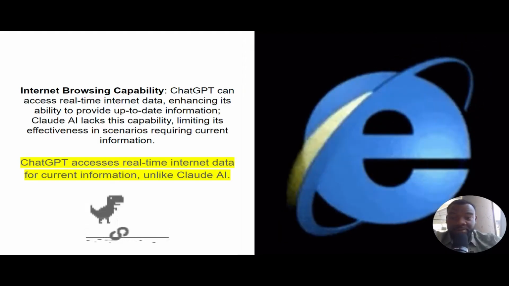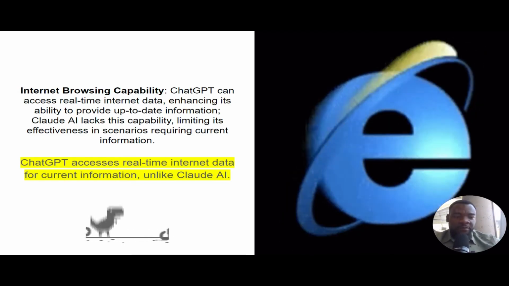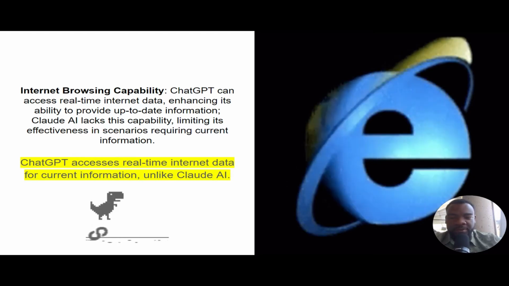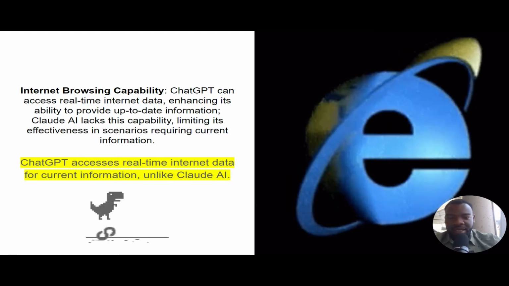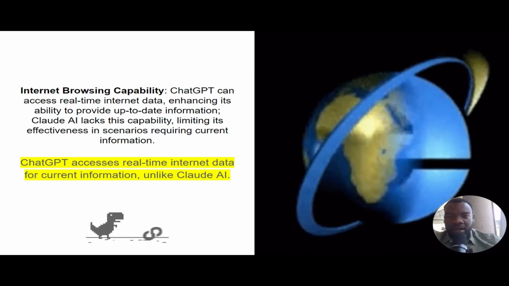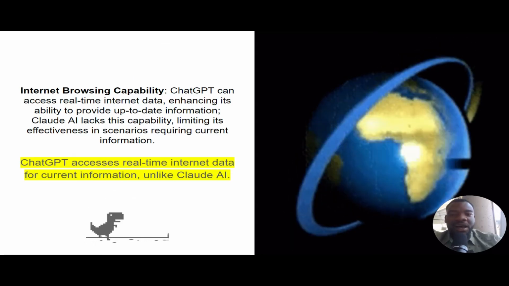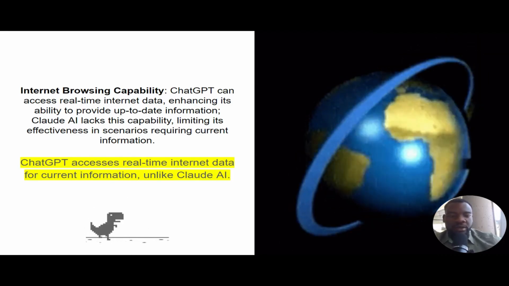And internet capability, guys, this one is massive. This one I take particularly personal because in government contracting, you want to be able to have up to date information. You want to be able to upload perhaps the information from your subcontractor's website. And without this internet browsing capability, it's difficult. ChatGPT can access real time internet data, enhancing its ability to provide up to date information. Claude AI, on the other hand, lacks the capability, limiting its effectiveness in scenarios requiring current information.